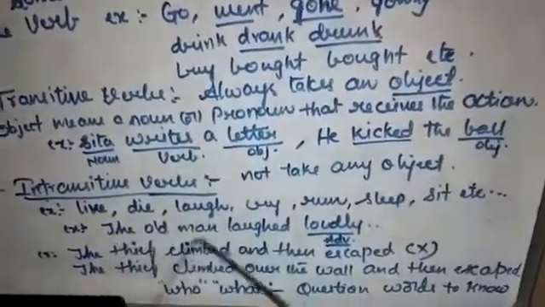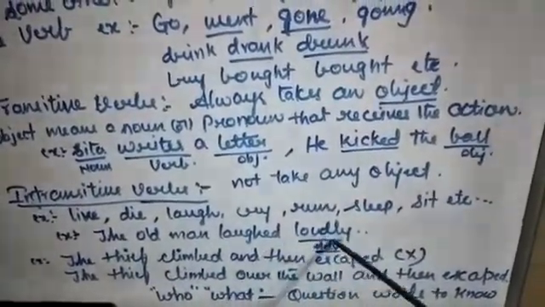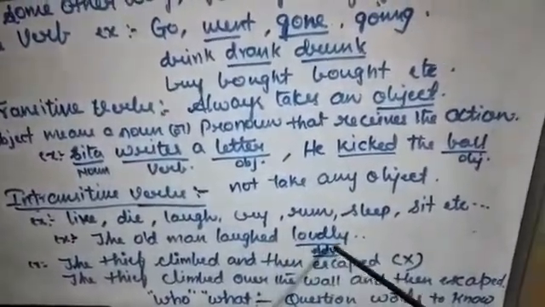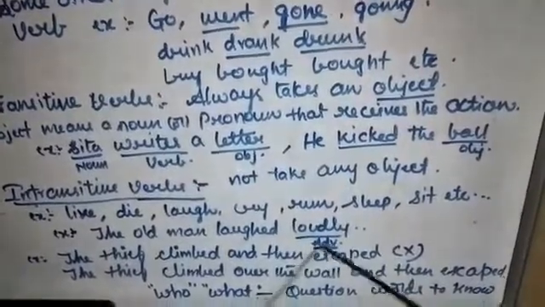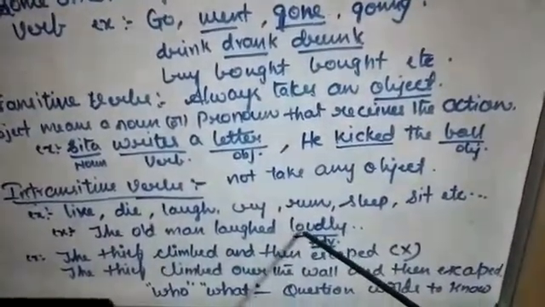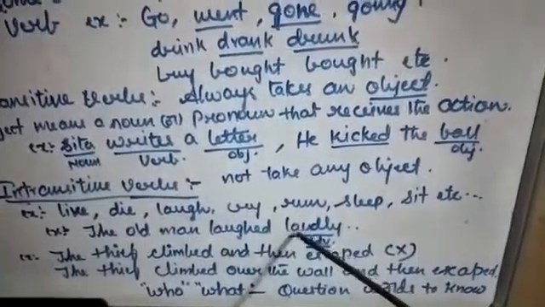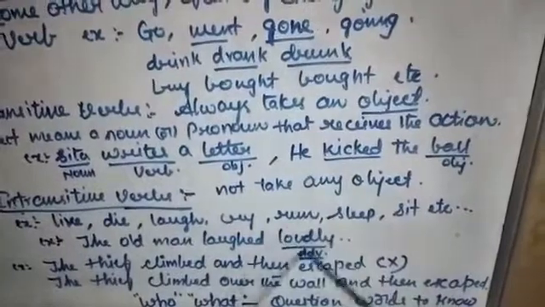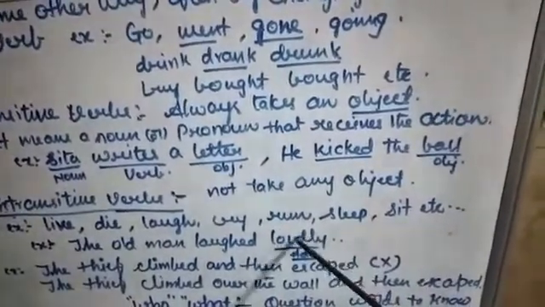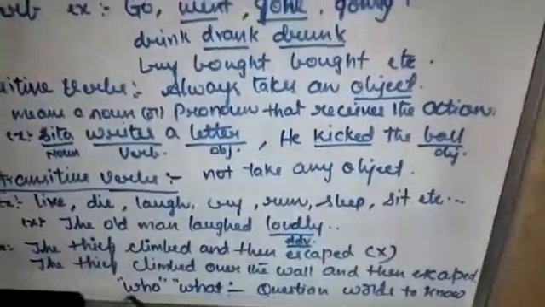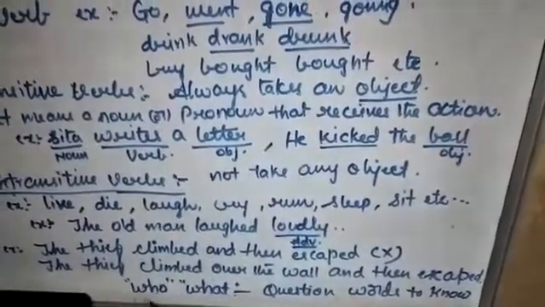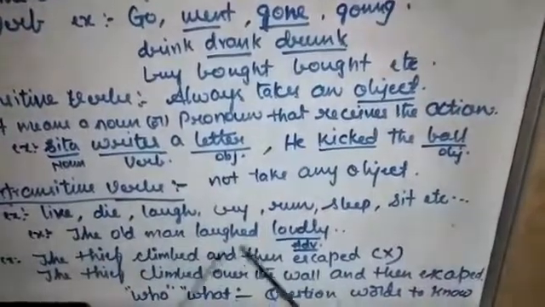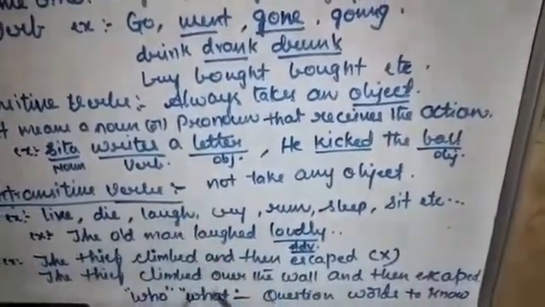For example, "The old man laughed loudly." Here there is no object. Loudly does not come under object. It is an adverb. Why is it not an object? Because if we ask what loudly, is there any answer? No. Who loudly? There is no answer. If you ask questions using these two words, we will not get an answer as a noun or pronoun. So these are called intransitive verbs.